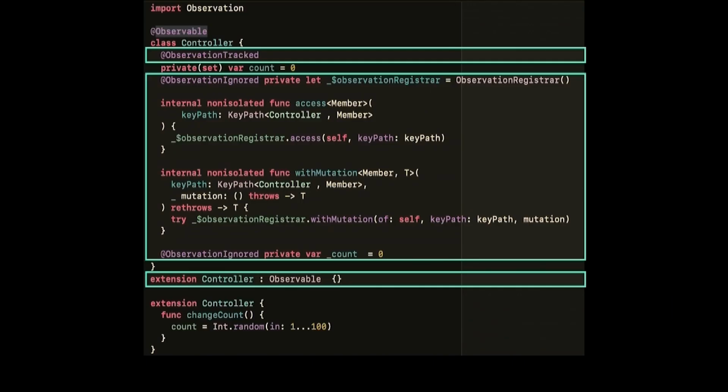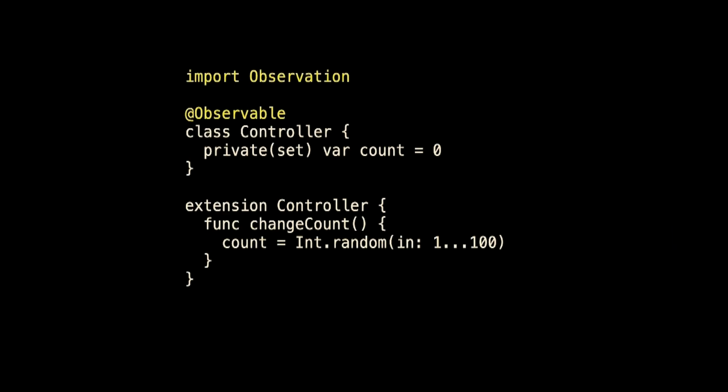So that's all this code that has been added. This is all that we typed. We added @Observable and import Observation, and we got all that mechanism for free. And that's how we were able to say when count changes, or when count will change, SwiftUI gets to know about it. So that's for stored properties.